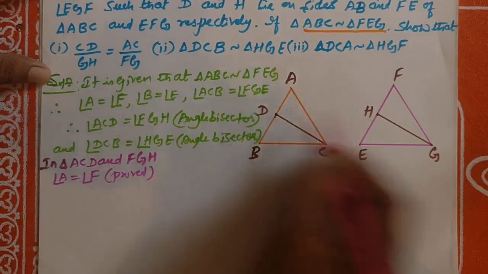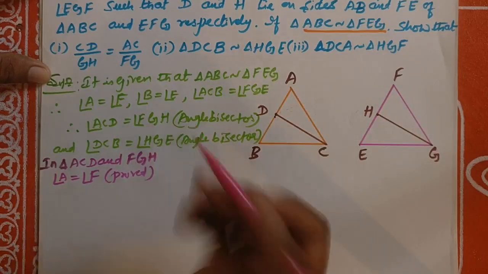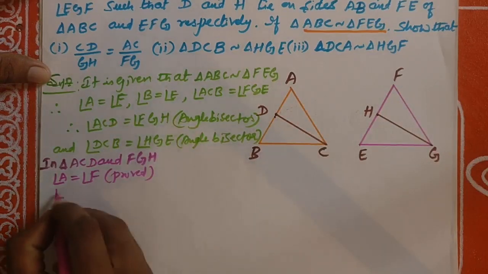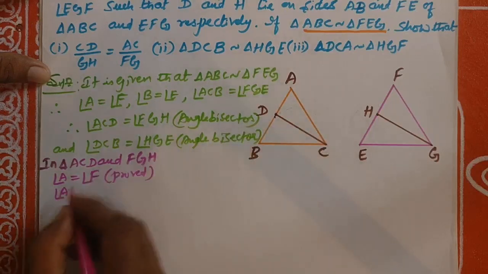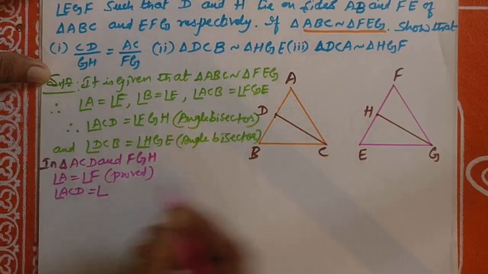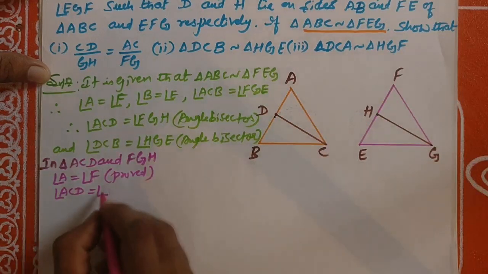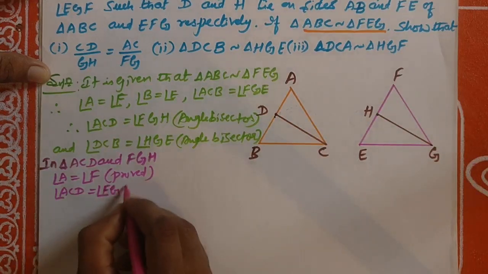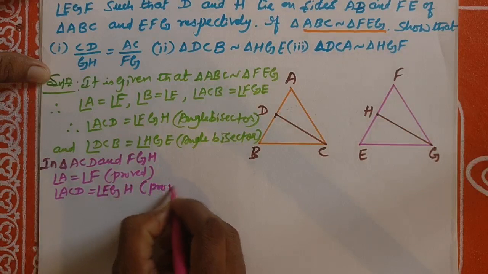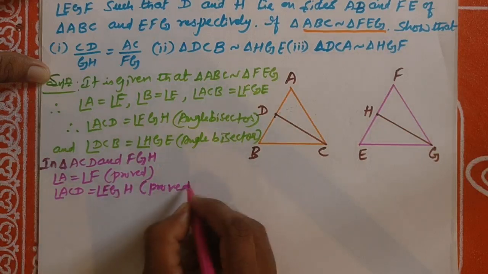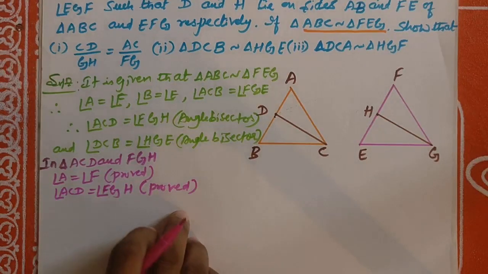Angle ACD is equal to angle FGH, that is also proved.